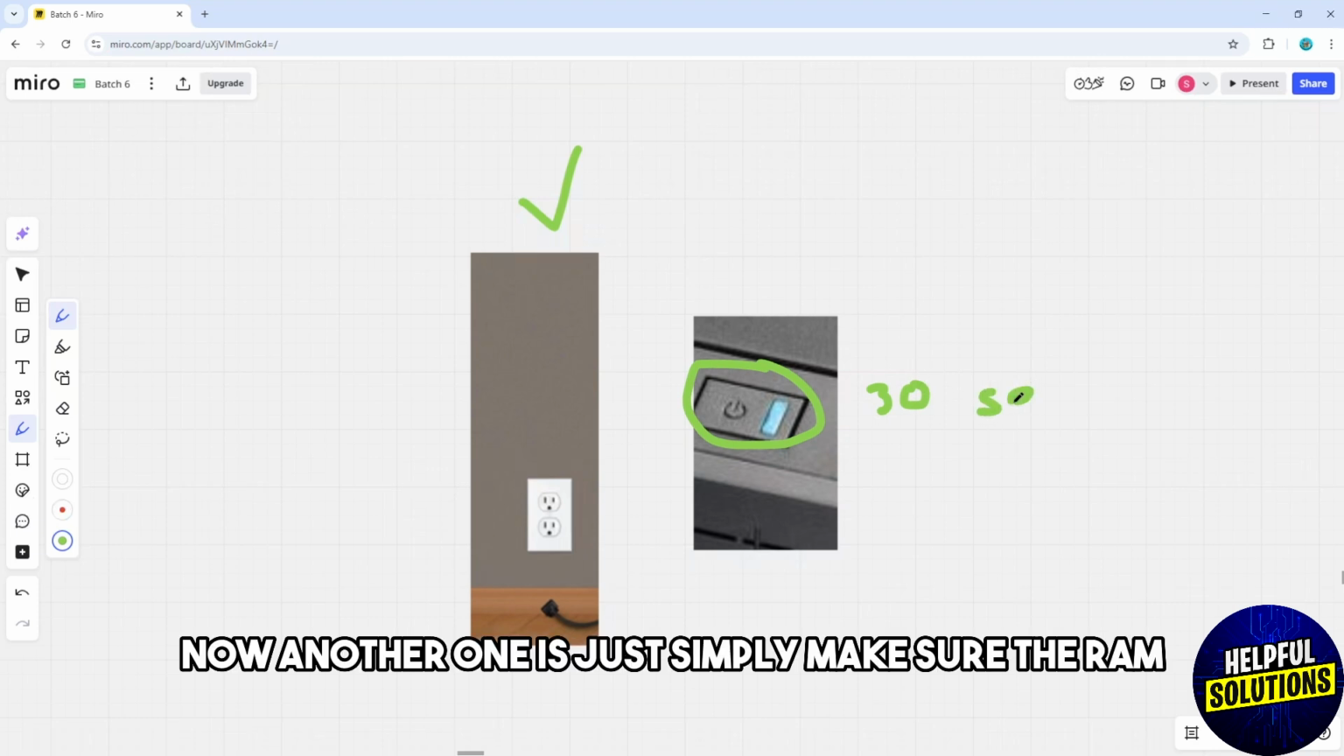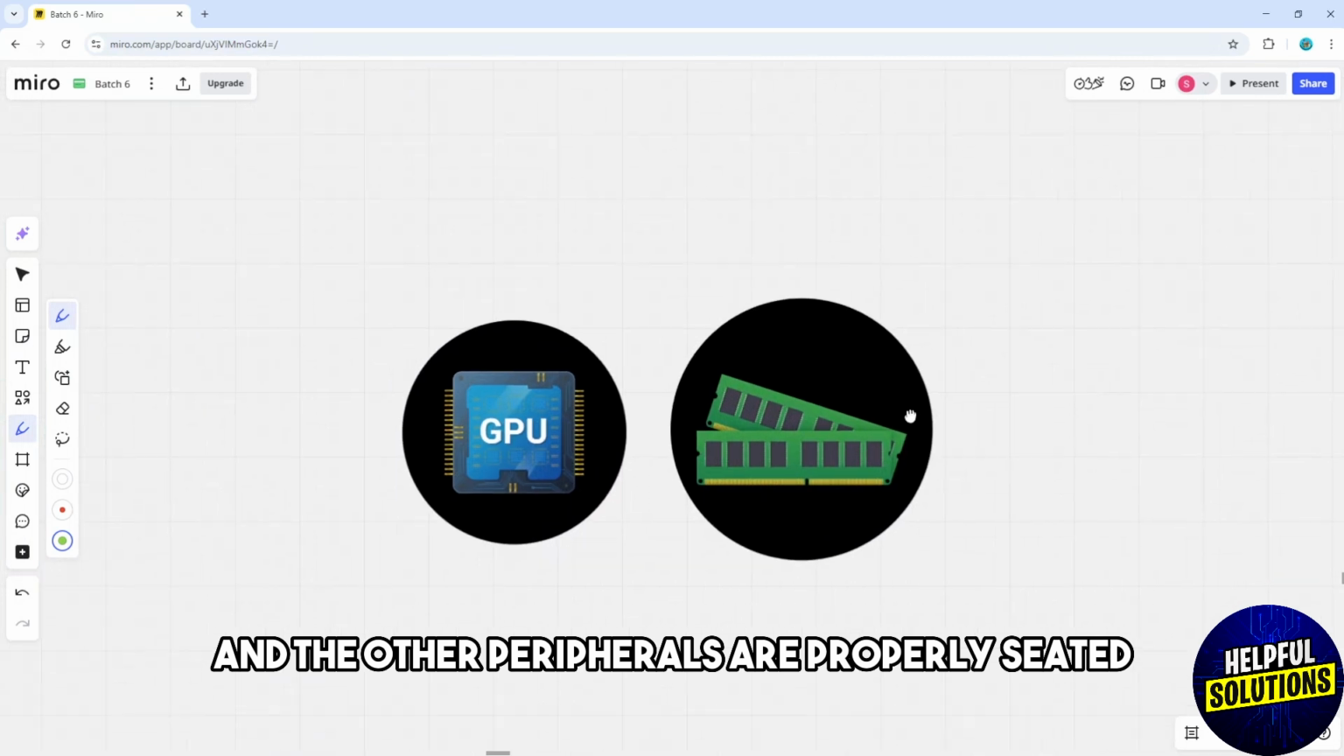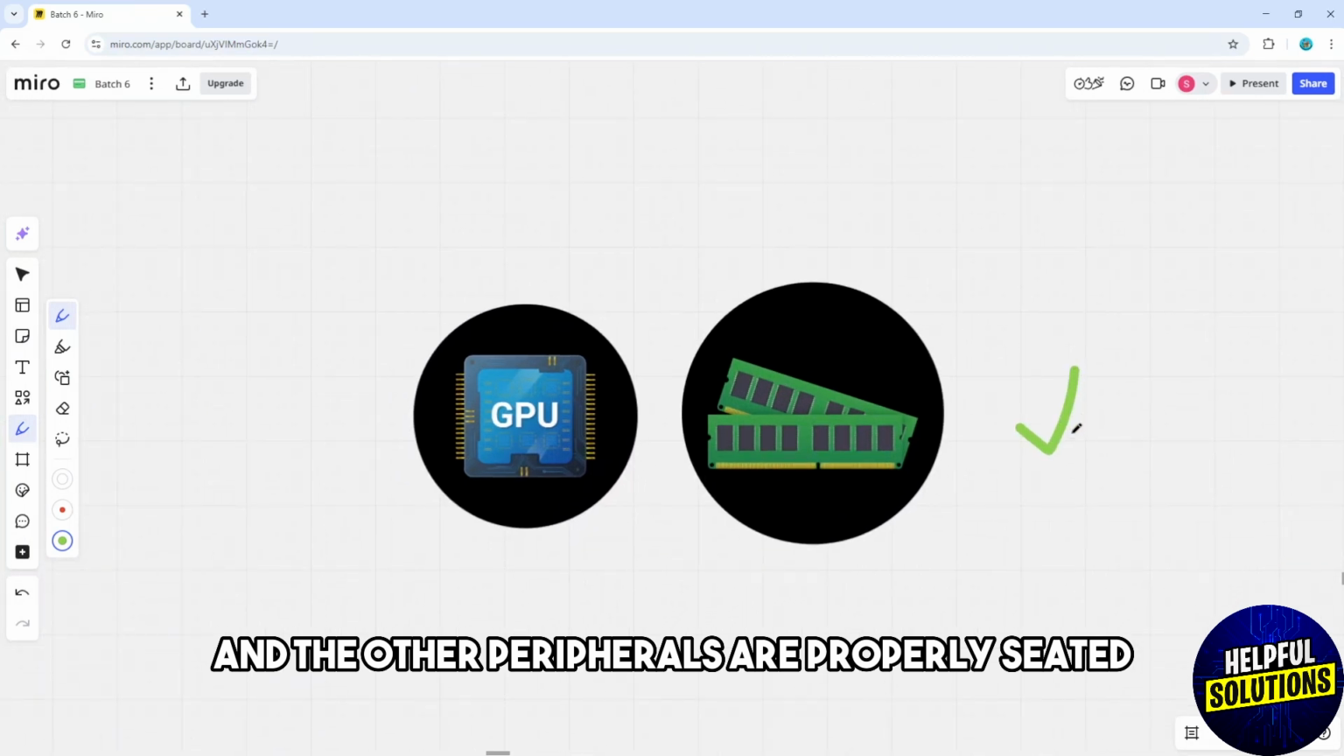Now, another one is just simply make sure the RAM, the graphics card, and the other peripherals are properly seated.